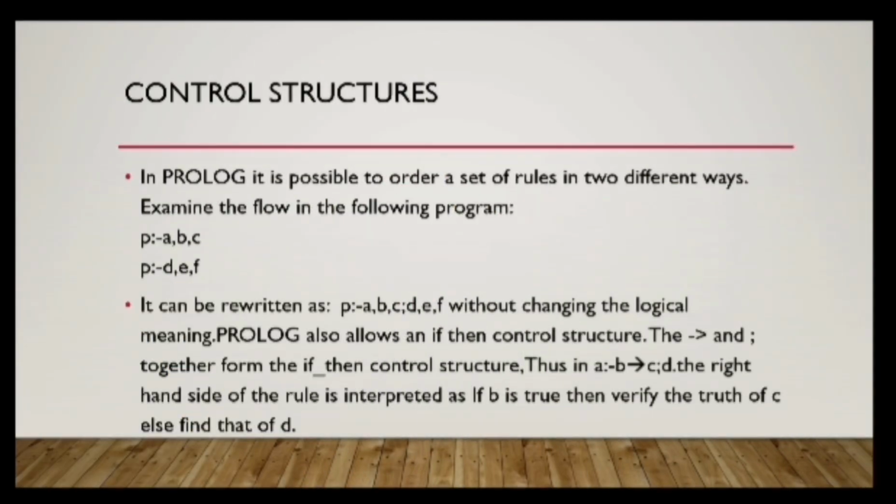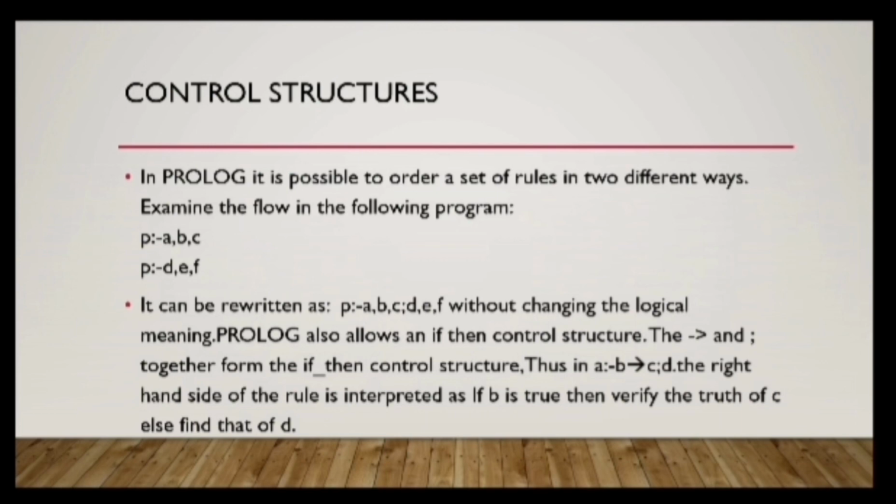Control structures. In Prolog, it is possible to order a set of rules in 2 different ways. For example, in the following you can see P :- A, B, C, then P :- D, E, F. It can be rewritten as P :- A, B, C ; D, E, F without changing the logical meaning. So you can see, we have written separately, then we have combined here in the same P, separated by a semicolon. Prolog also allows an if-then control structure.